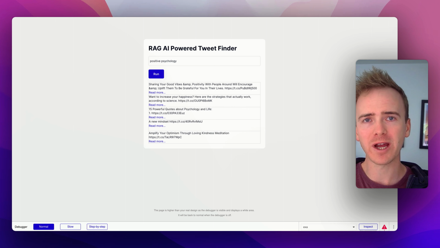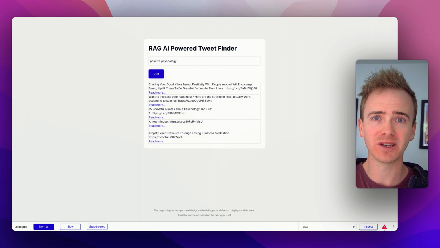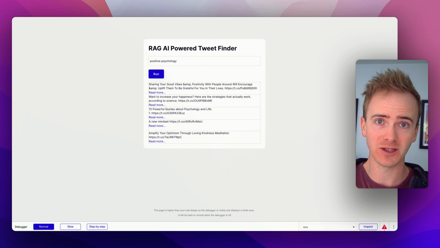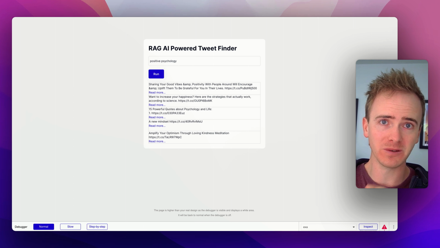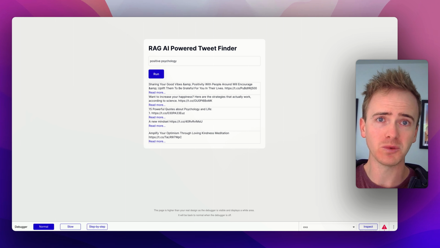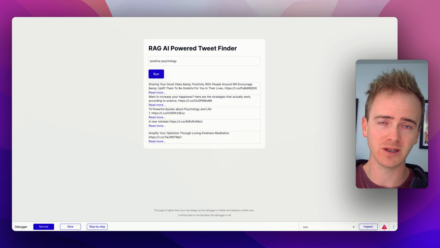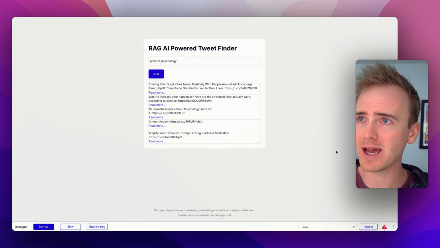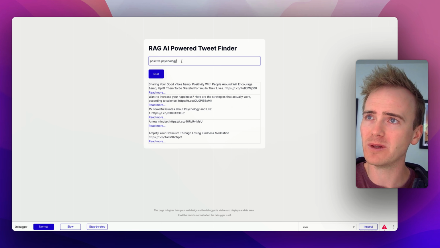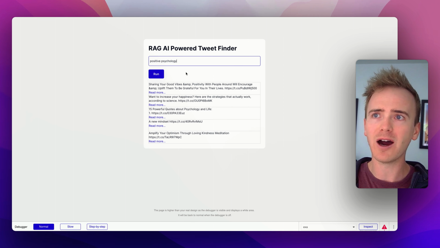This is why RAG-based AI search is going to take over keyword search. Stick around if you want to learn how to build a quick tweet finder like this, which will outperform any keyword search tweets app finder that you could find or make, and let me explain why before we launch into the how. So if I have a search term like positive psychology, I have got back from the Exa AI